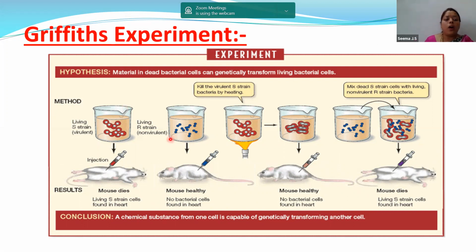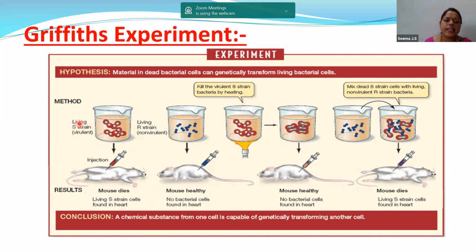Now, what did he do? He discovered that Streptococcus pneumoniae has two strains, the S strain and the R strain. What is the S strain and what is the R strain? The S strain has a mucus layer made up of polysaccharides.